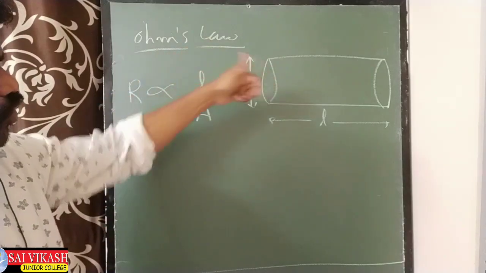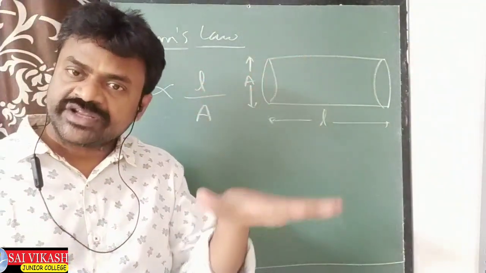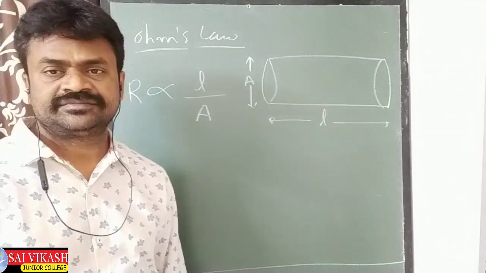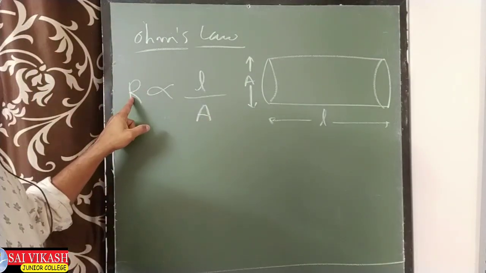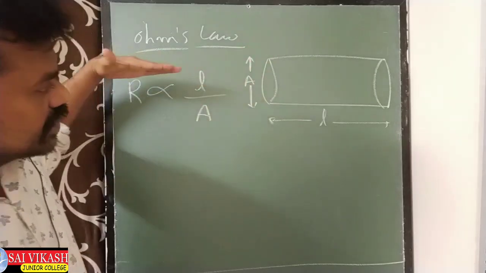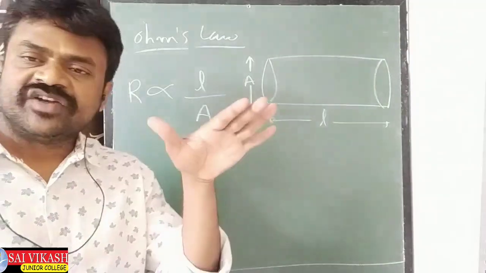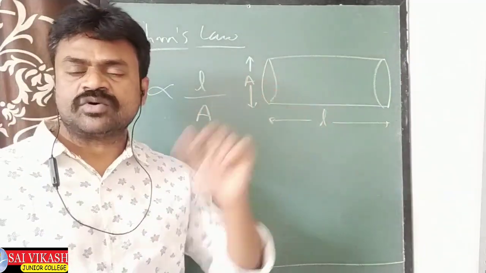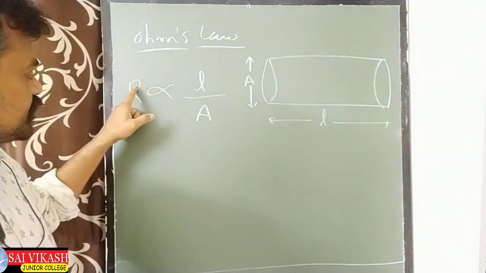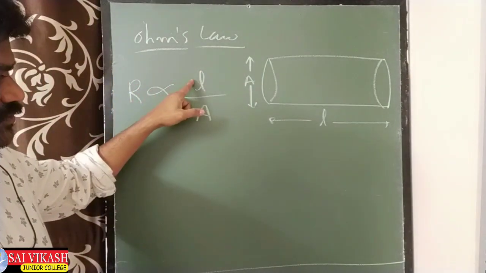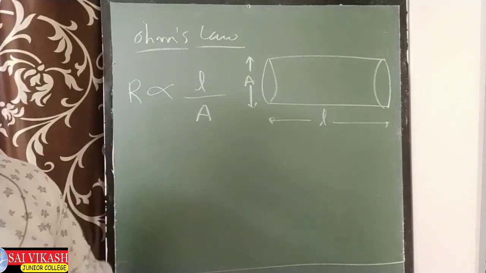When length is more, resistance is also more. When resistance is more, the current flow slows down. If area of cross section is more, resistance is less, meaning the more the area, the more the current flow. When resistance is less, current flow is more. When resistance is more, current flow is less. Resistance is more when length is more, and more when area of cross section is less.